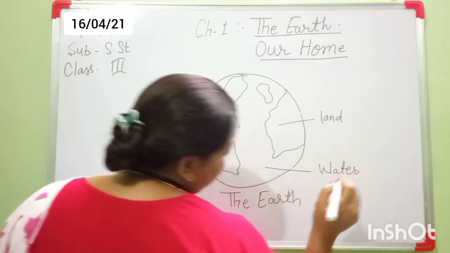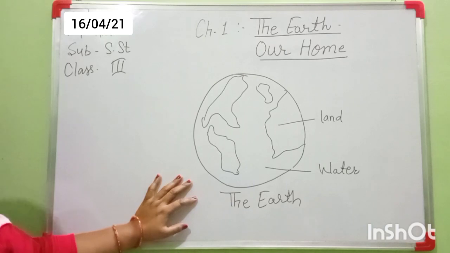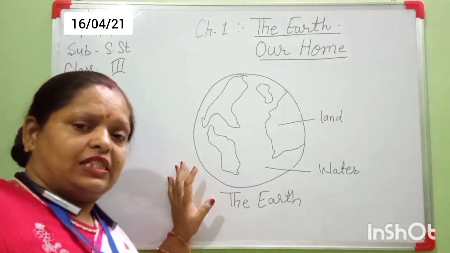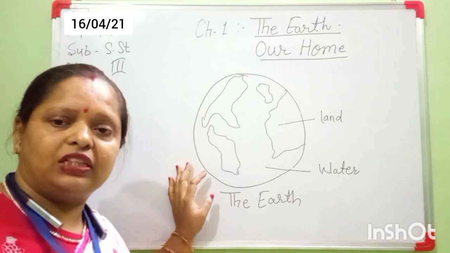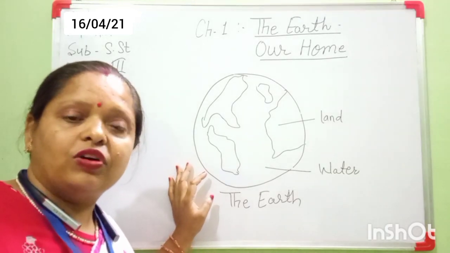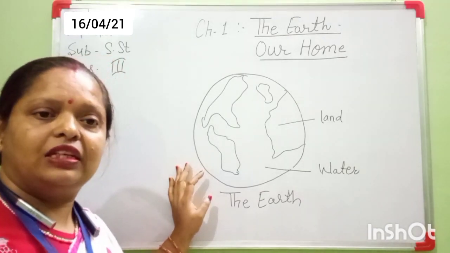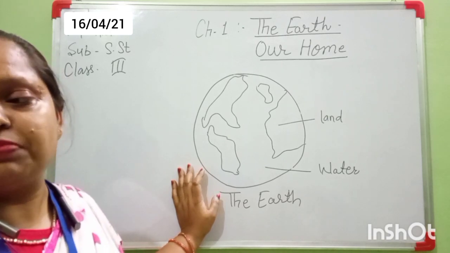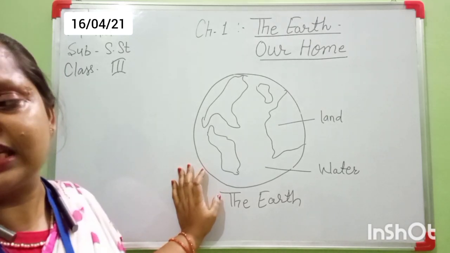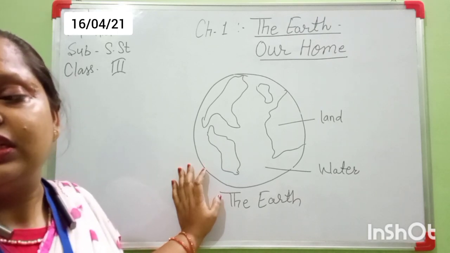Look here, everyone. Here I am drawing the diagram. All living things and non-living things live on the planet named earth. Yes or no? It means we human beings, animals, plants, birds, insects, our houses are built on it.